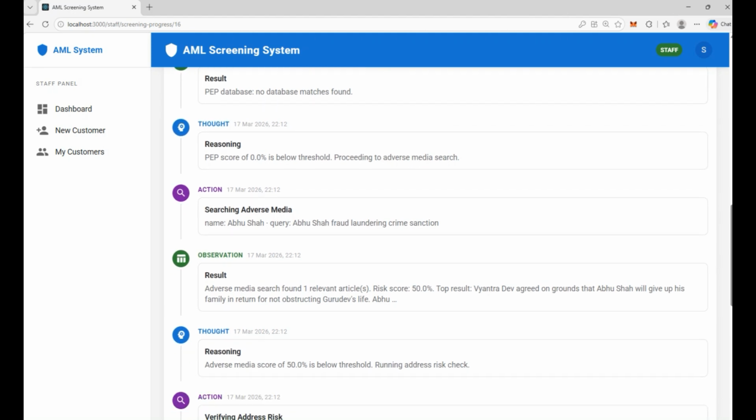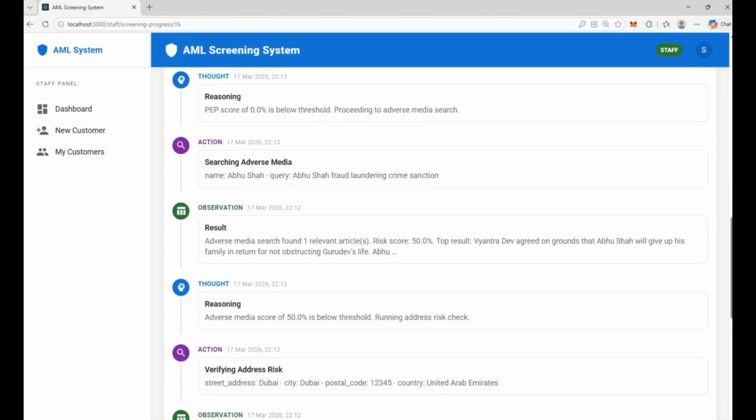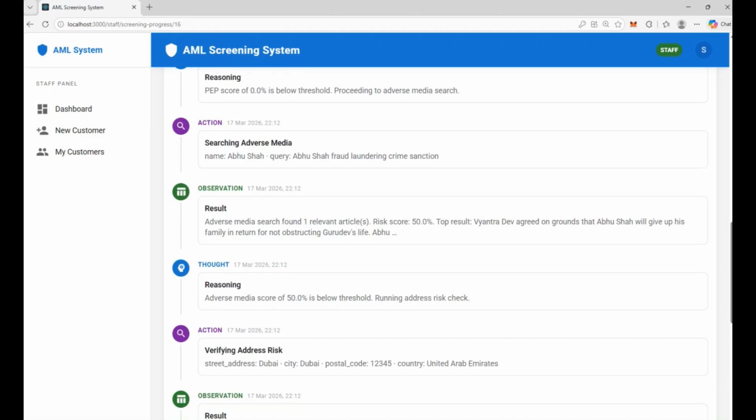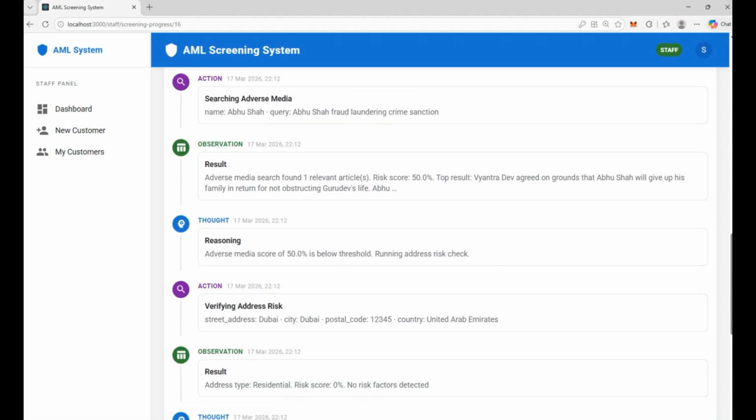And also there was one article relating to some person Abu Sa. Okay, but it is not considering that a match as the score is just 50% only. Here I have given a score threshold for each of the criteria like OFAC, EU sanction, PEP databases, adverse media, and on the basis of that it is making the decision.